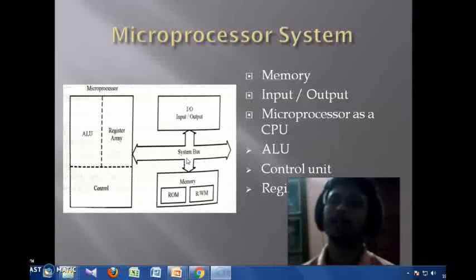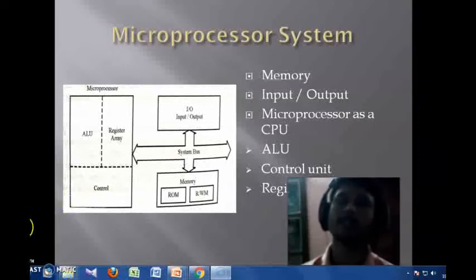So the basic thing is that if you want to perform any kind of task, then we have to write some program into a particular memory. Then after executing the instructions, the microprocessor performs the task accordingly, and finally we will get the results. This is the overall operation of a microprocessor.